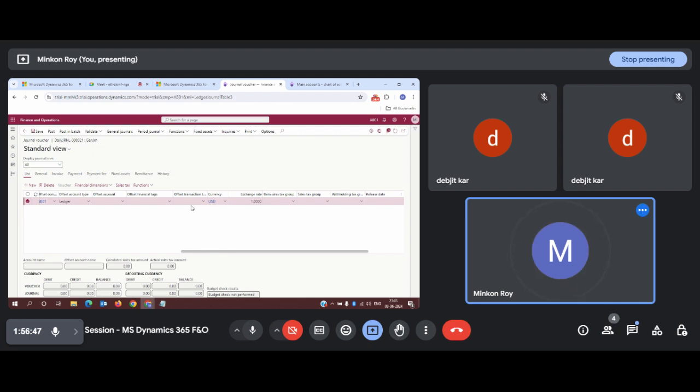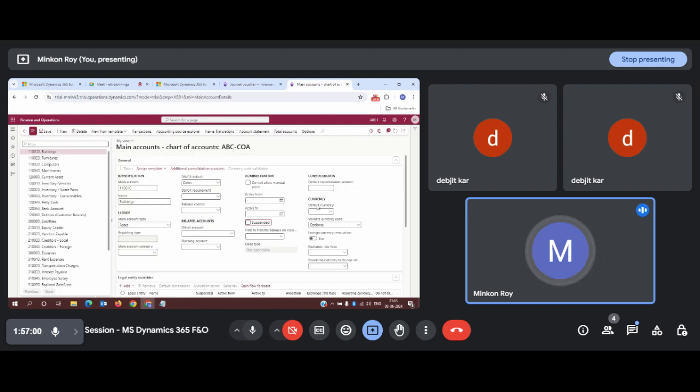Now if you want to perform this transaction with any other currency, like every time you create a transaction other than USD, any other currency should appear. How can you do that? You can use this option, the default currency. You can select any other currency. Say for example, I am using the UAE dirham and I am saving it.